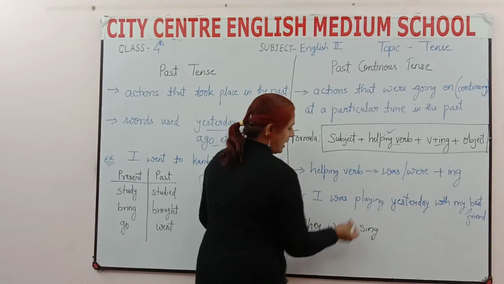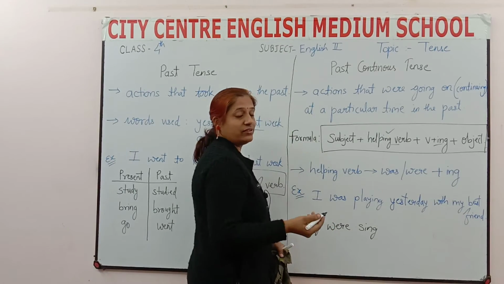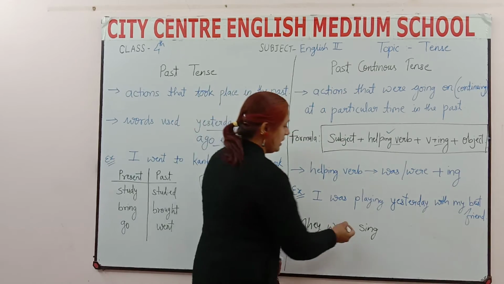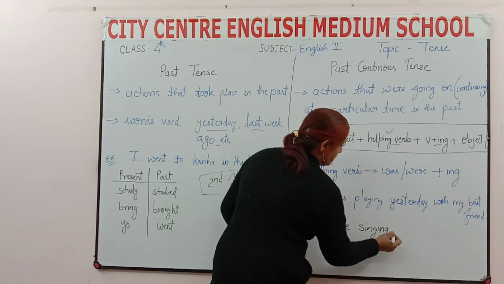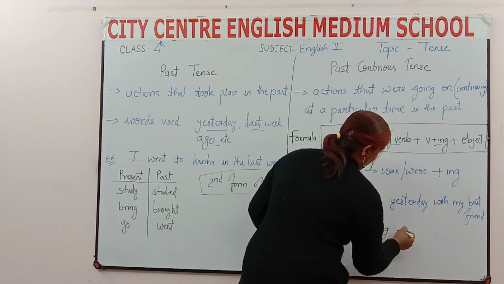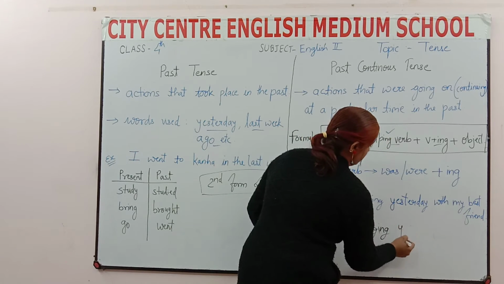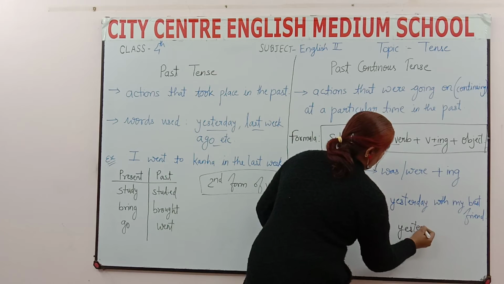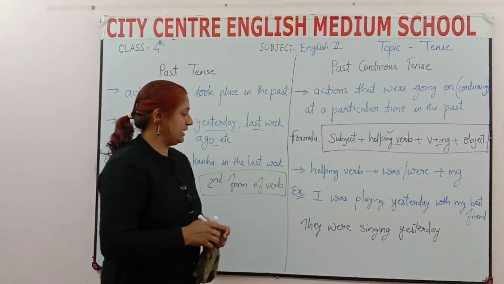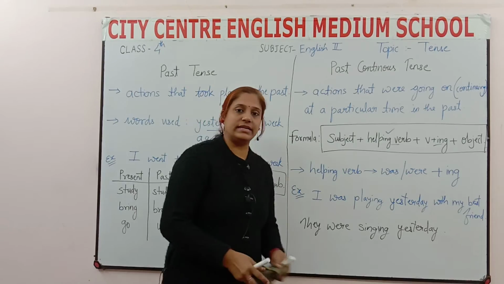And for helping verb I have used were. Why have I written were here? Because it is plural. Okay. So sing plus ing. So they were singing yesterday. See, this is the plural sentence.